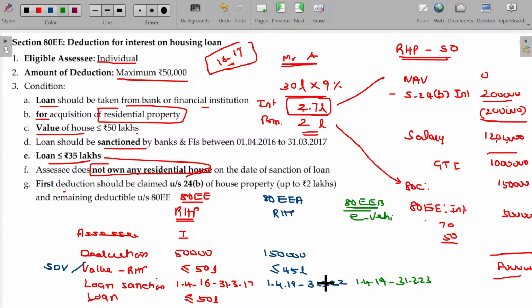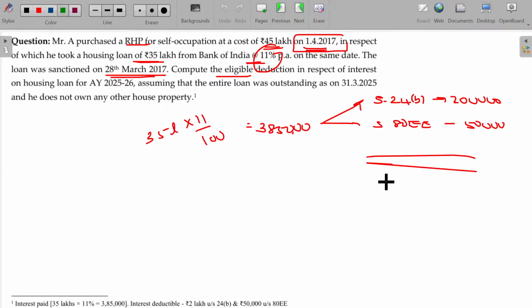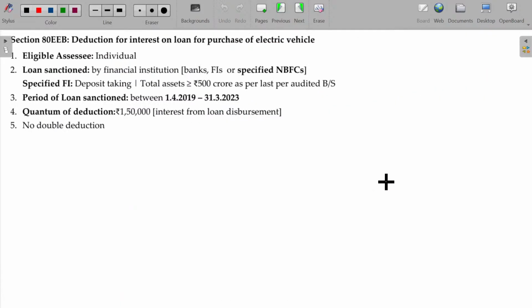And the quantum of deduction is 1,50,000. But the main point to be noted here is you need to get the loan from banks, financial institutions, even specified non-banking financial corporations. Here, even NBFC is also considered. Right, the rest will be easy.